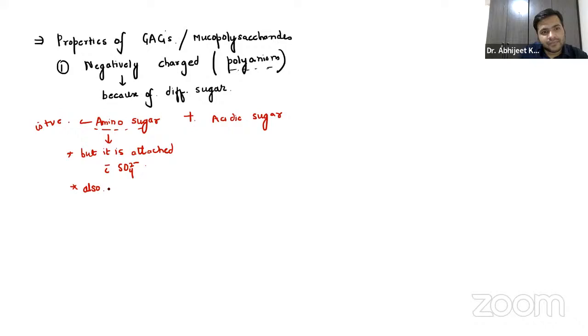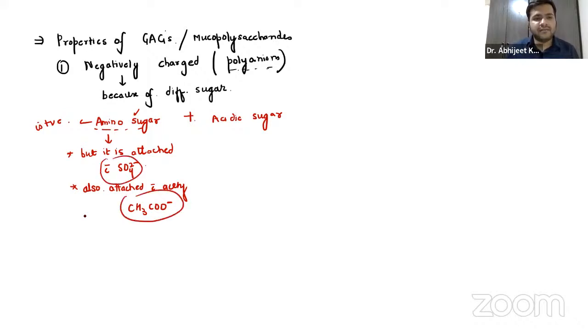Acetyl, CH3COO minus. So guys, even though one component, the amino sugar, is positive, it is attached to two components which are negative. So we have minus and minus, and it becomes more negative, guys.